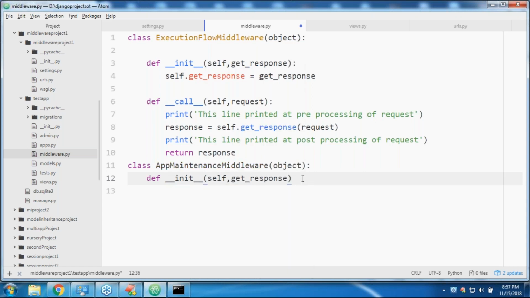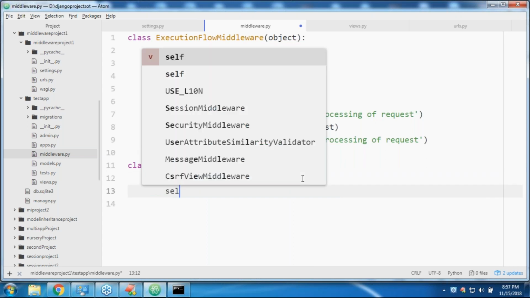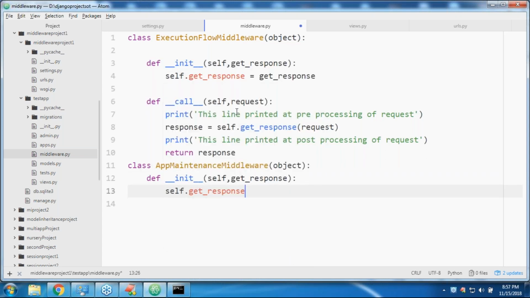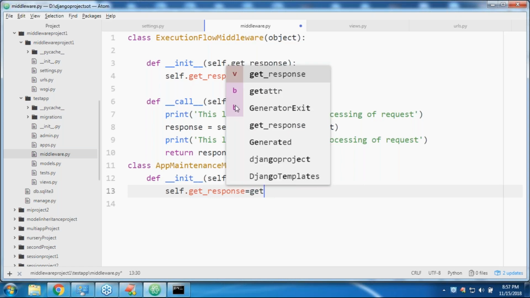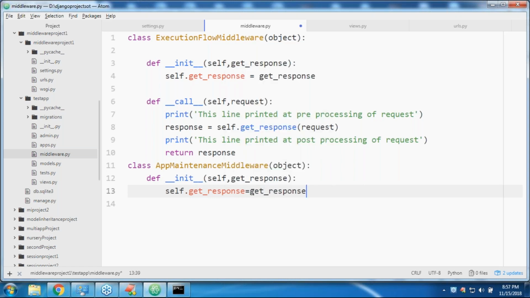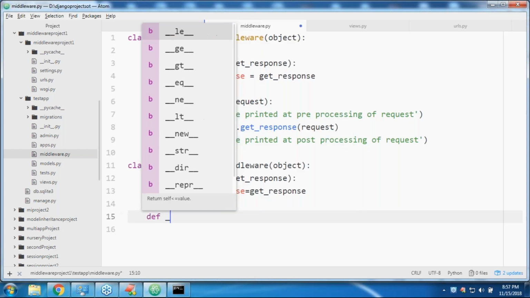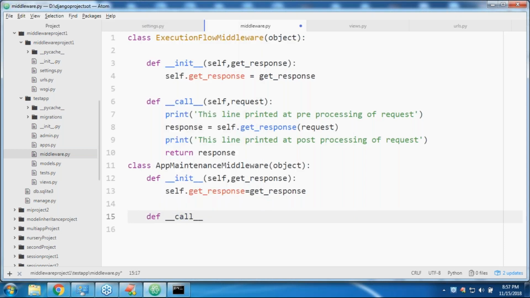Inside that, self.get_response is equal to get_response. I saved this get_response function as an instance variable, so that you can use it anywhere in the next lines of the code.